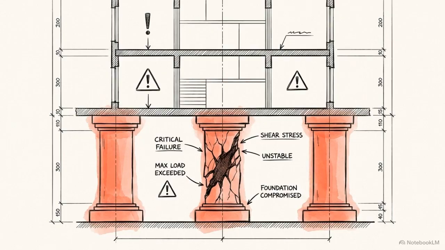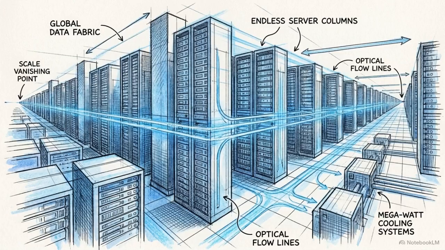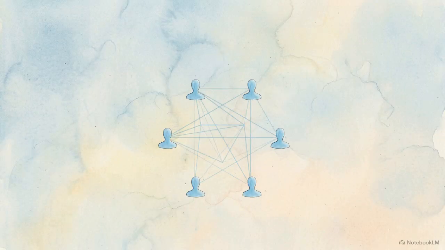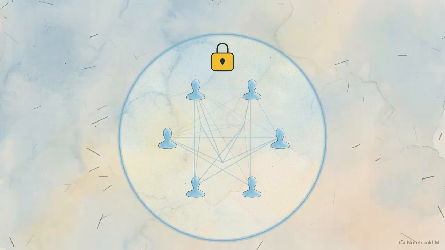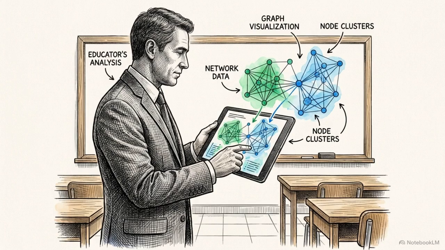However, this architecture has severe structural vulnerabilities. If the algorithms ingest biased training data, that bias will directly corrupt the personalization engine, leading to skewed assessments and inequitable learning paths. Furthermore, sustaining a real-time adaptive ecosystem securely requires a massive initial investment. Institutions must navigate a heavy computational toll and strict data privacy regulations to protect the granular metrics being continuously collected from every student. In this new model, the role of the human educator completely shifts.